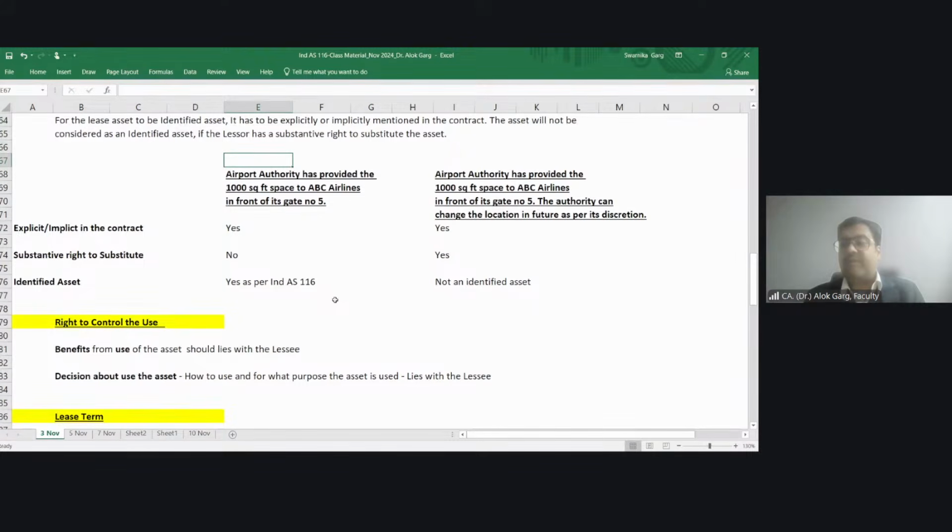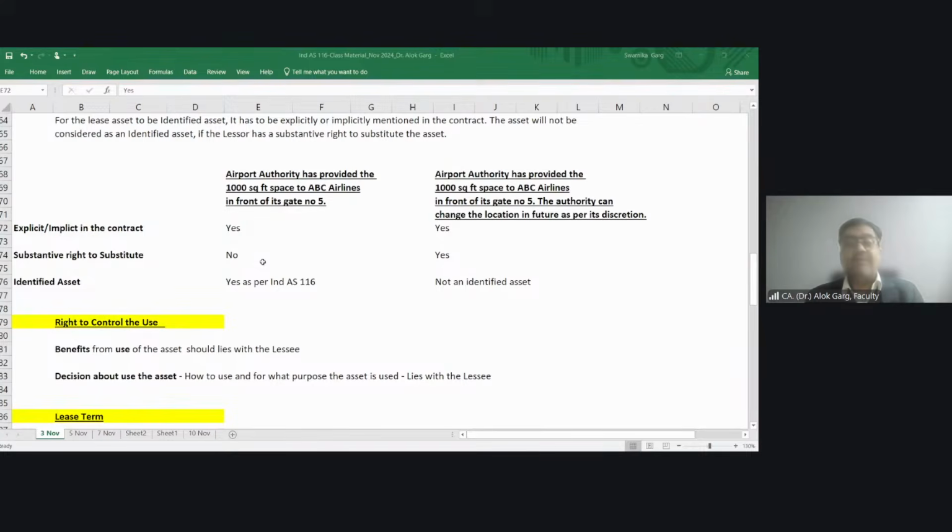Yes, by doing this, the lessor is getting a premium. It means the lessor has a substantive right to substitute the asset. The lessor has a substantive right to substitute the asset. So whether it will qualify under a lease contract, it is not meeting the definition of an identified asset.